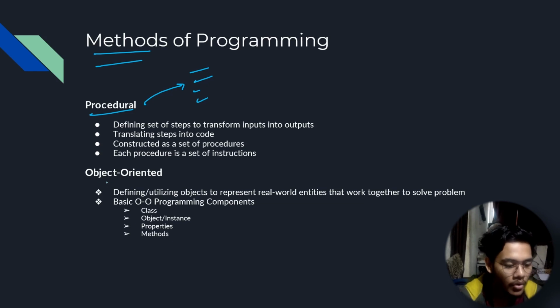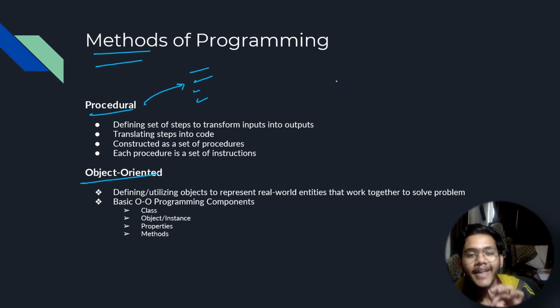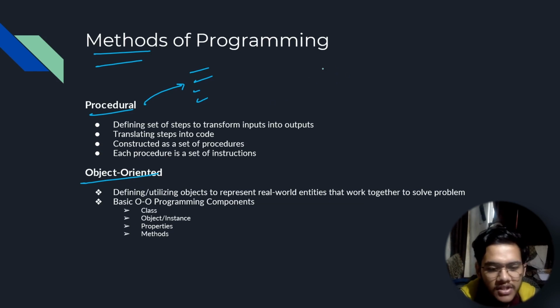Object-oriented programming is different. Let's say you have a problem where you want to get an average of all the students' marks in a class. In procedural programming, you will get a student's marks. So let's say for student 1, you'll get all his marks.